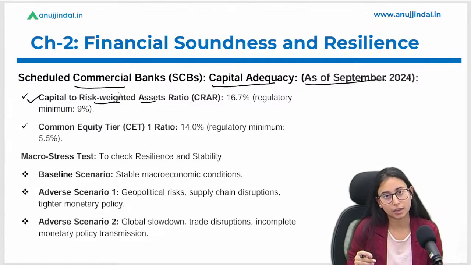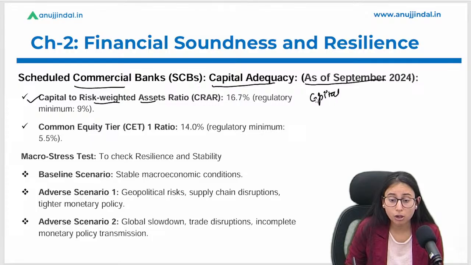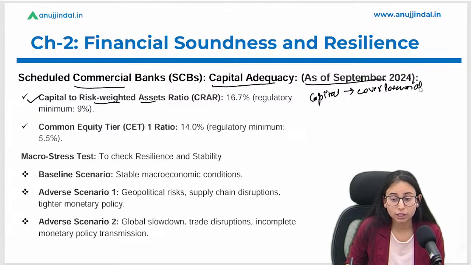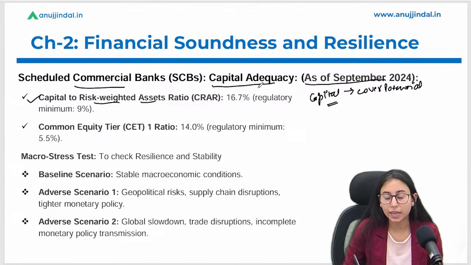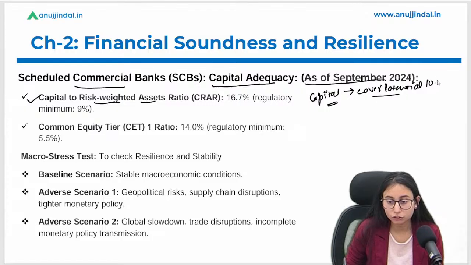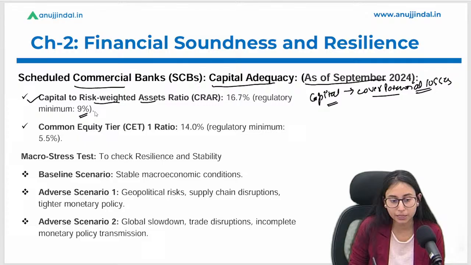CRAR is how much capital the bank has, enough capital to cover its potential losses. This is the capital they have to maintain, the capital to risk weighted asset ratio. The bank should have enough capital to cover potential losses, and it should be as per the regulatory norms. It should be 9% as per the Basel norms.